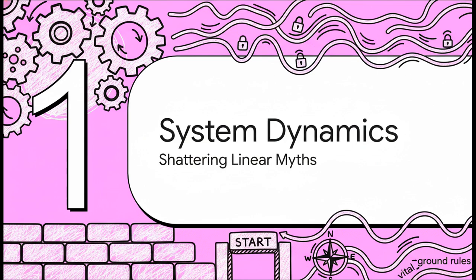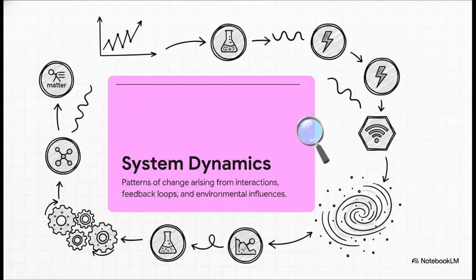Let's dive in and establish some vital ground rules. So, system dynamics is all about recognizing that behavior actually emerges from complex networks of interactions over time. When we talk about these dynamics, we're really looking at the continuous flows of matter, energy, and information. Because these elements are constantly interacting with each other, systems often exhibit behaviors that you simply couldn't predict just by looking at their individual, isolated parts. It's kind of like baking a cake. You absolutely cannot predict how it's going to taste just by staring at a separate pile of flour, eggs, and sugar, right? It's the dynamic interaction that creates the final result.